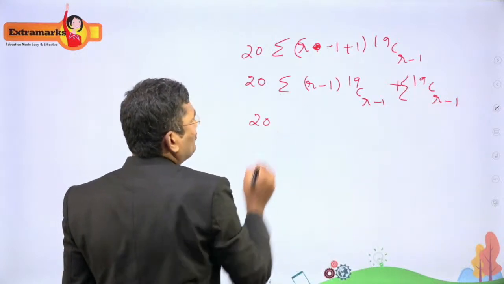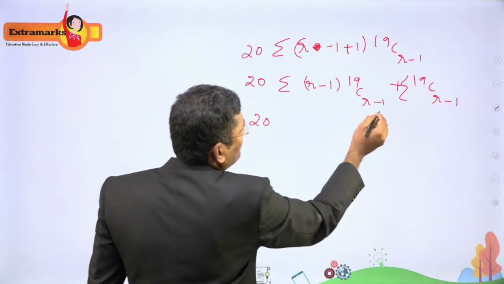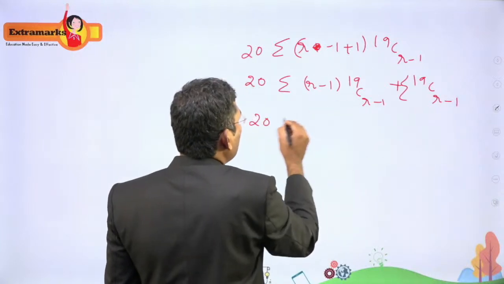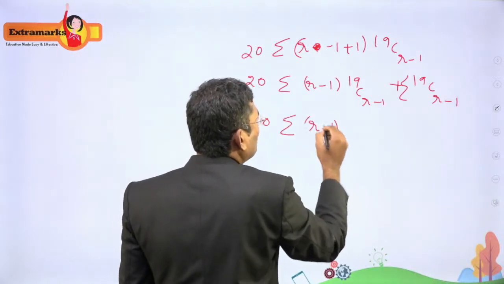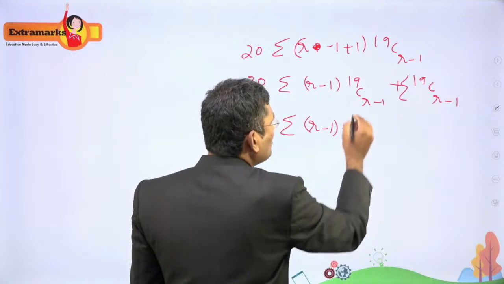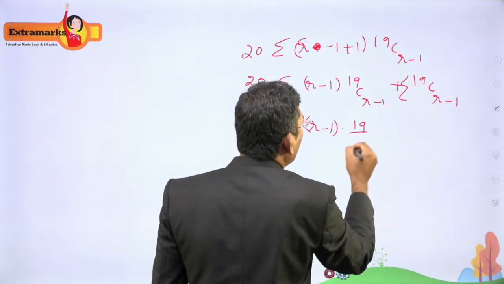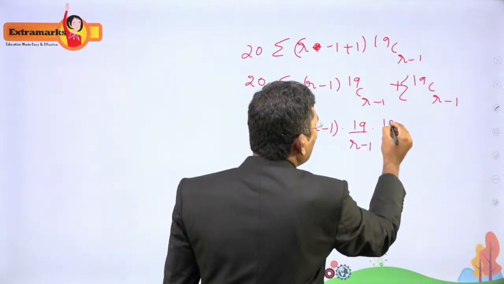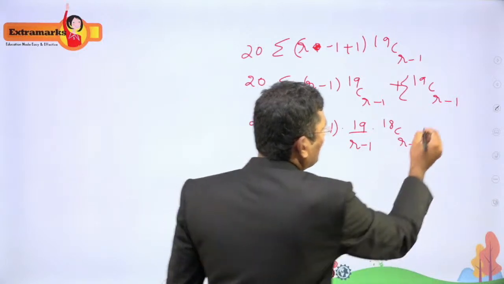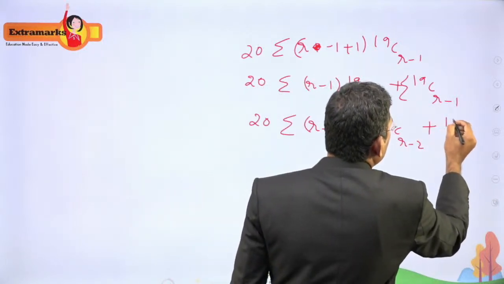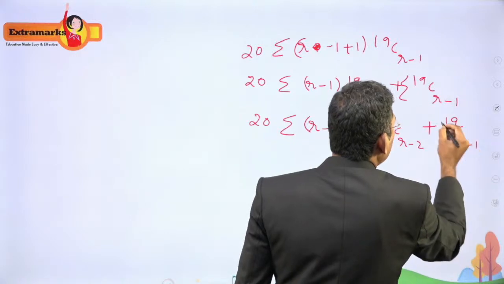So we have sigma r, this is r minus 1. You can write again here r minus 1 into, this can be written as 19 by r minus 1 into 18 C r minus 2 plus this value, as it is, 19 C r minus 1 sigma.